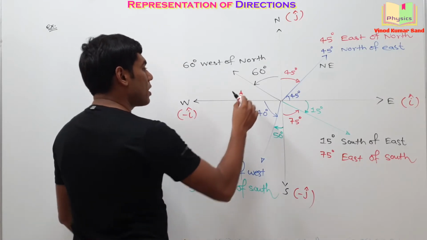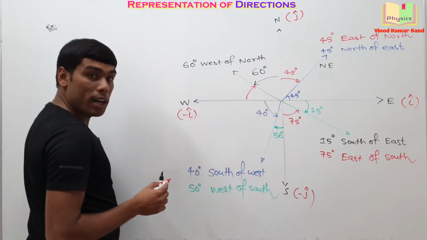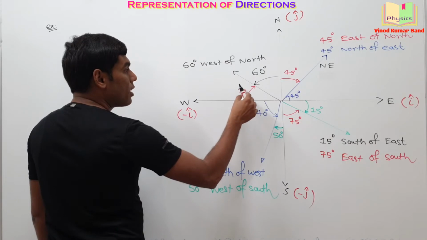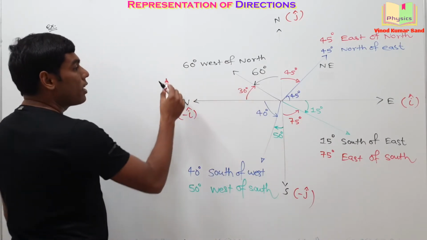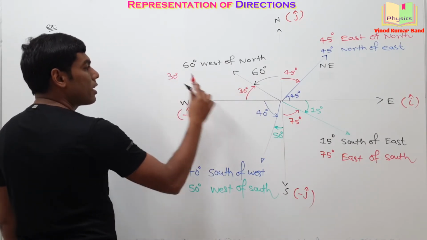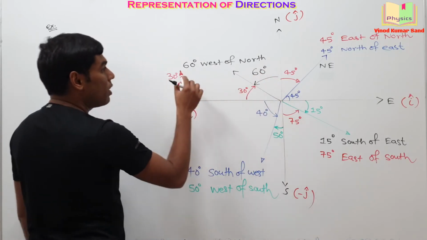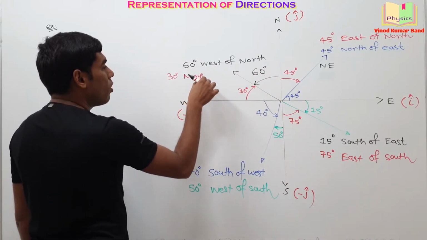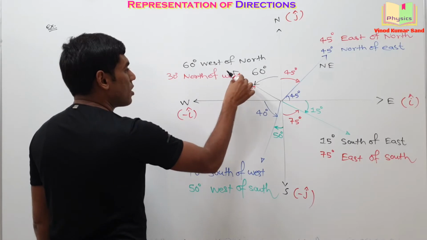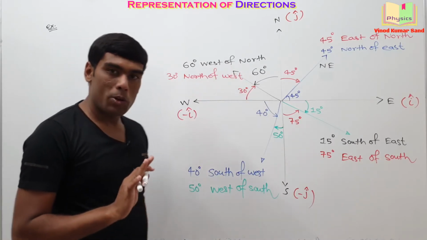Or the same thing can be written again in another way. 30 degree. In which direction you have to travel? North of west. I hope you get my point.